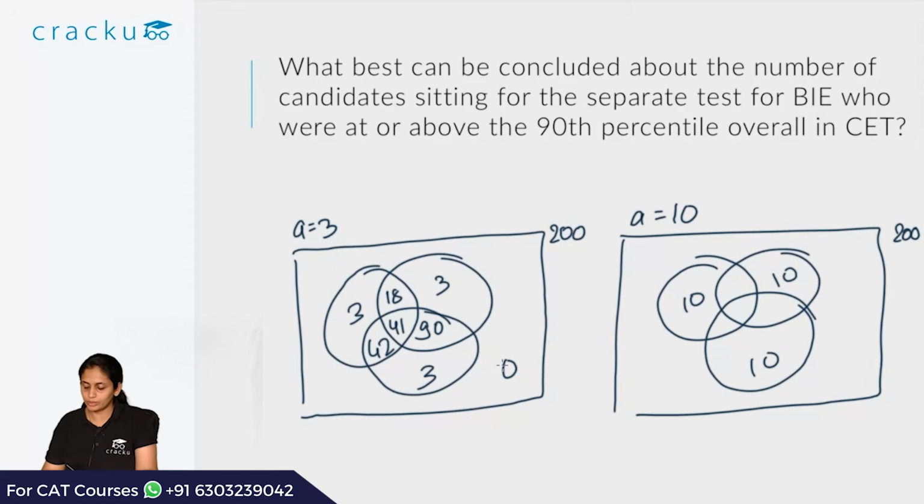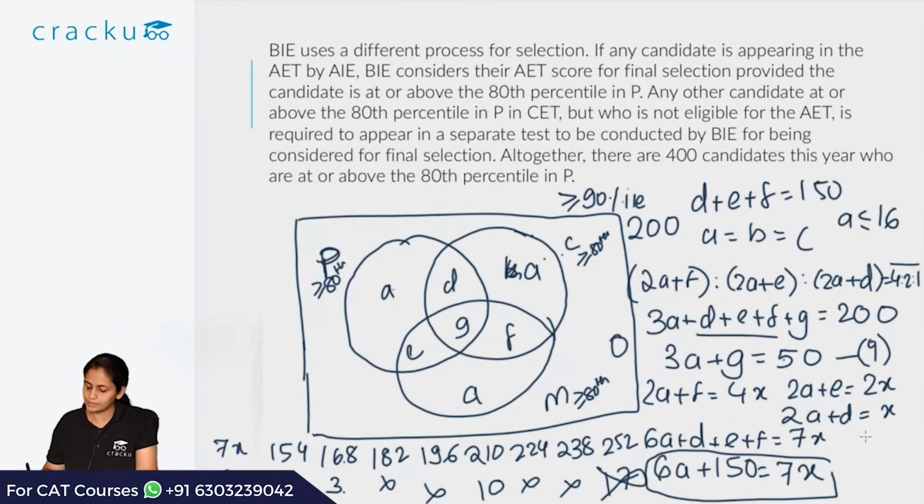When a is equal to 10, 3a plus g is equal to 50. So 30 plus g is equal to 50, so g is 20. Let's take a look at d, e and f in this case. So let's go back. 2a plus d is equal to x. In this case, 7x is equal to 210. So x is equal to 30. So 20 plus d is equal to 30. So d will be equal to 10.